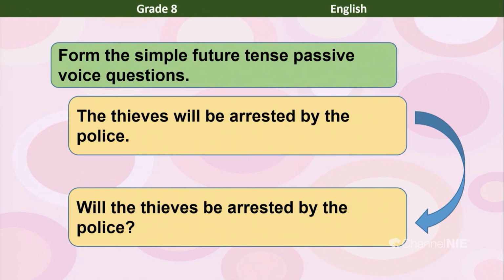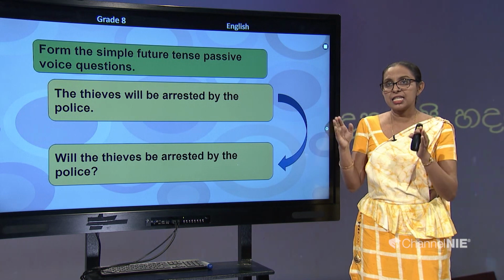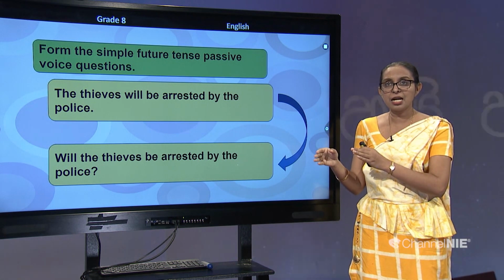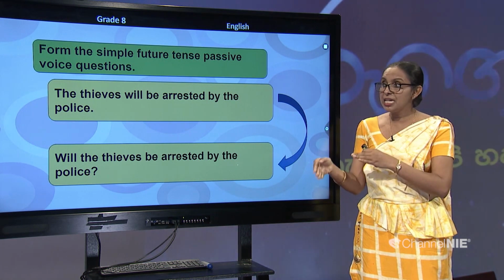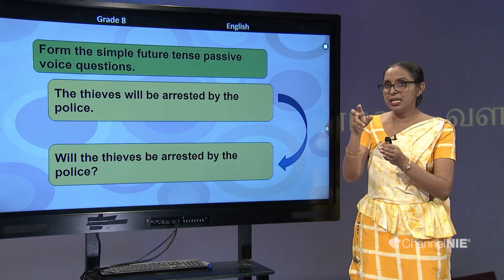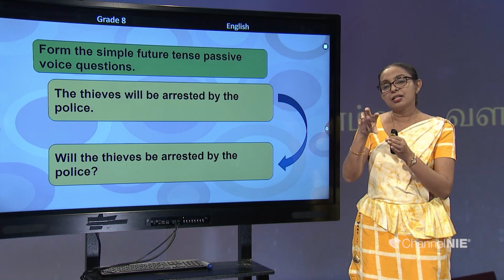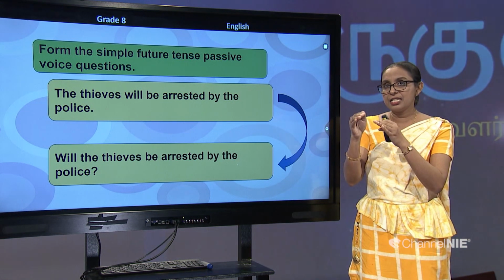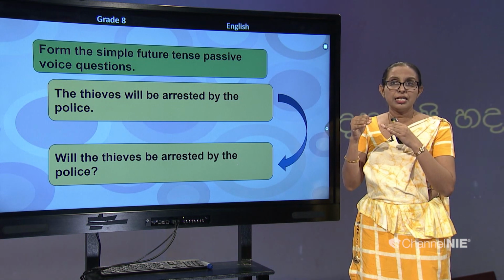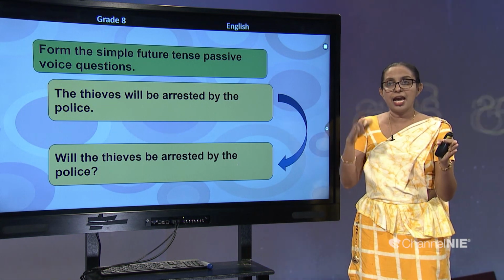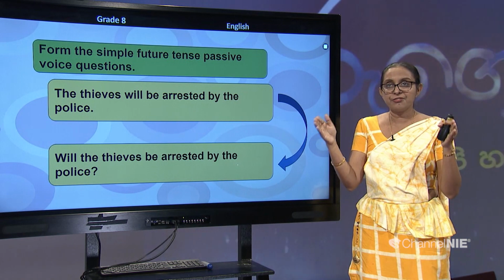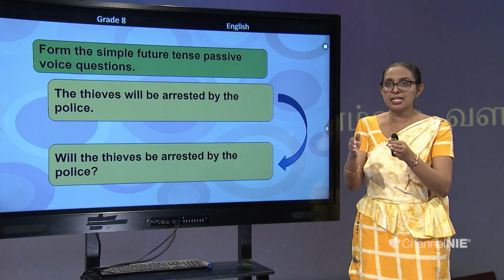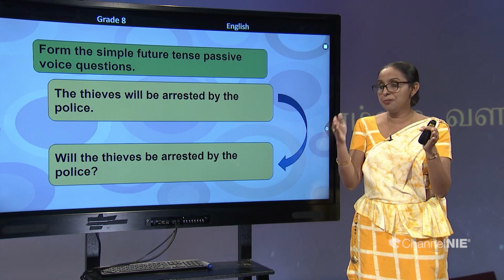When you form the question, you need to pay attention to the word order. The thieves will be arrested becomes will the thieves be arrested. The combination will and be are together in the first sentence, and when it is in the question form, will and be are in two different places and the subject comes in between will and be.